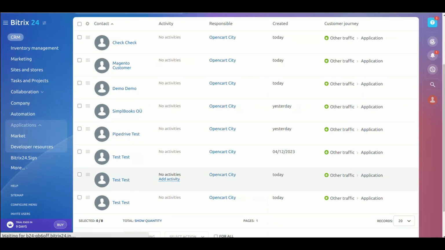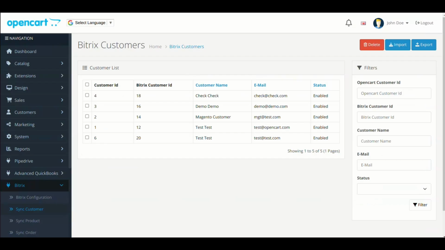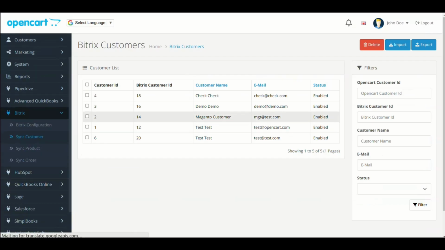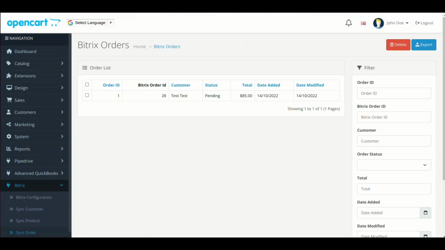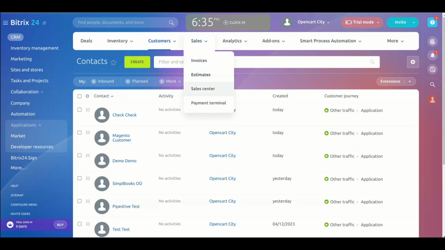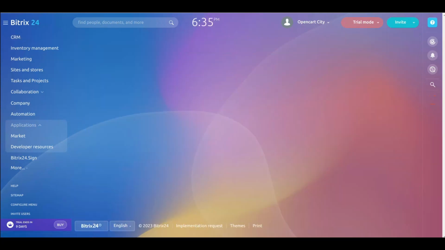You need to repeat the same process for products and orders also. We have already synced them. Let's see the products and orders in Bitrix24. We have tried to cover all points, mainly the setup process.